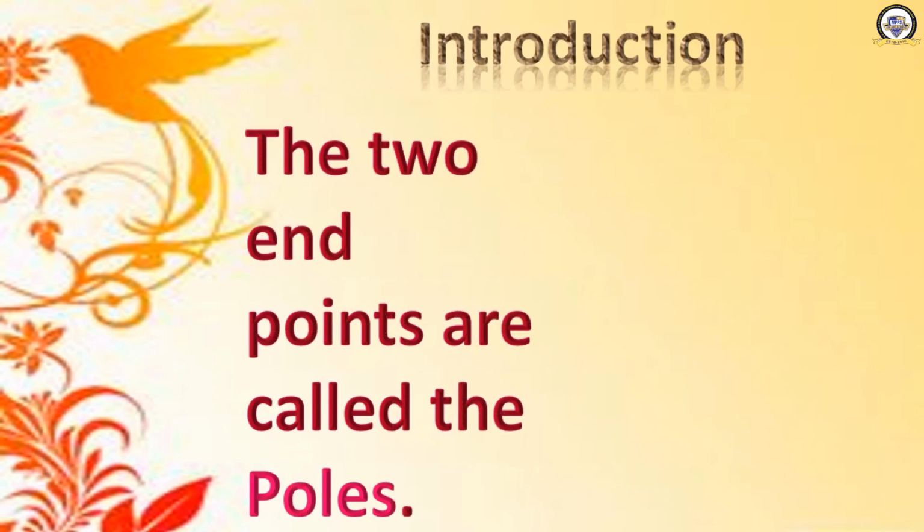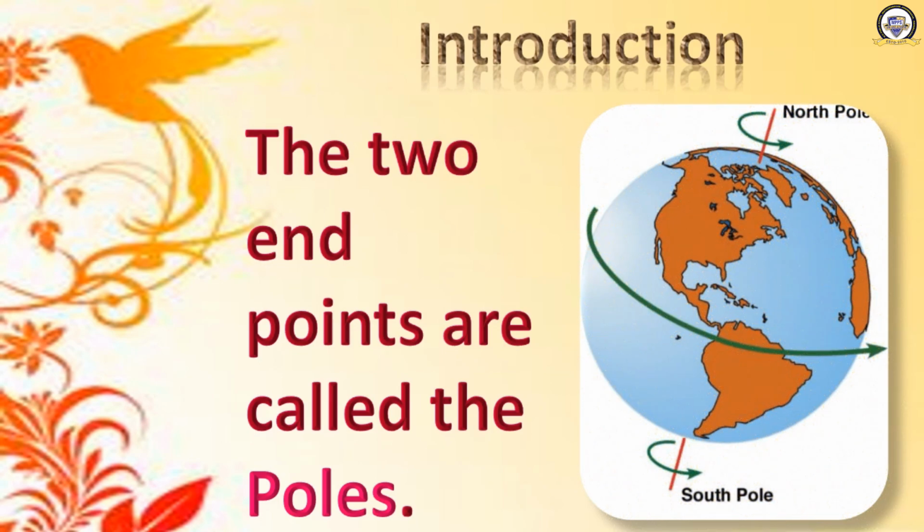Now we will see the two end points. Just now I showed you there are two end points, on the top and on the bottom. What are these endpoints called? They are called poles. The two endpoints of the earth are called poles. On the top, that is the North Pole, and here at the bottom, that is the South Pole. The pole at the north is called North Pole. The pole at the south is called South Pole.